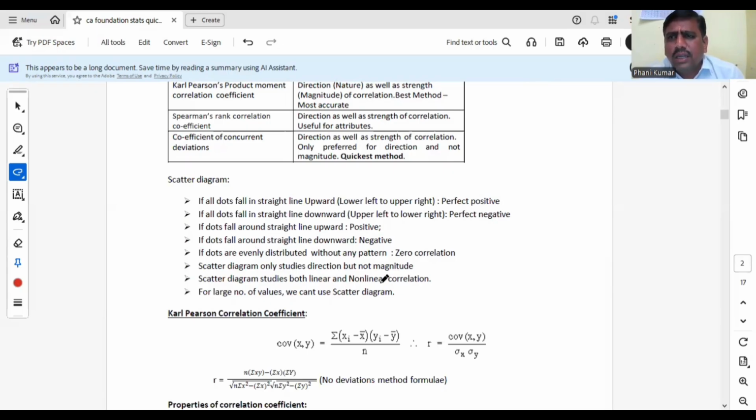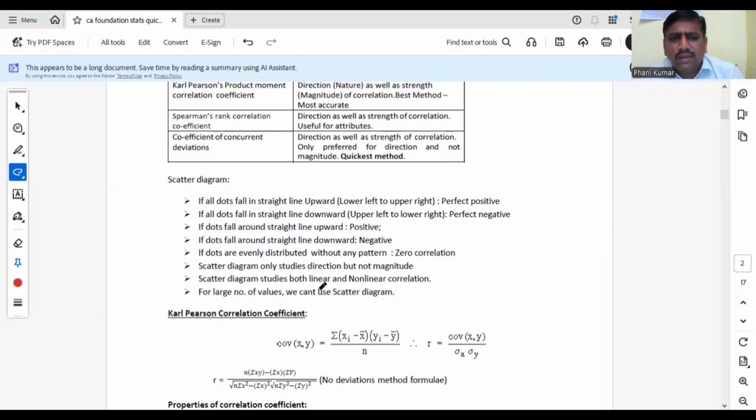Coming to linear and non-linear correlation, these two types can be studied by the scatter diagram method, the rank correlation method and the concurrent deviation method. Only these three methods can study both linear and non-linear. Karl-Pearson correlation coefficient can study only linear correlation and will not study non-linear.